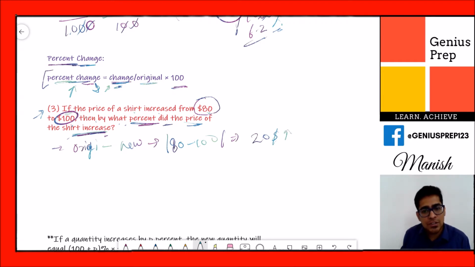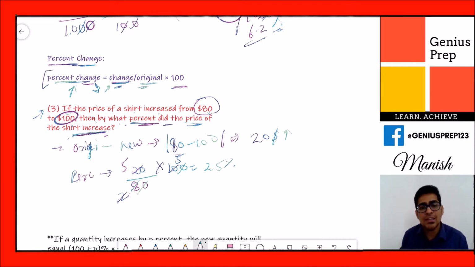So $20 increase change. So percentage change is equal to $20 divided by the original price. Original price is $80, multiplied by 100. You solve this: 8 2 times from 4 is 5 times, that 2 is gone, 5 times 5 is 25%. So what percentage did the price of shirt change? 25%. So the original price was $80 and then increased by 25%. After increasing the price by 25%, it becomes $100.